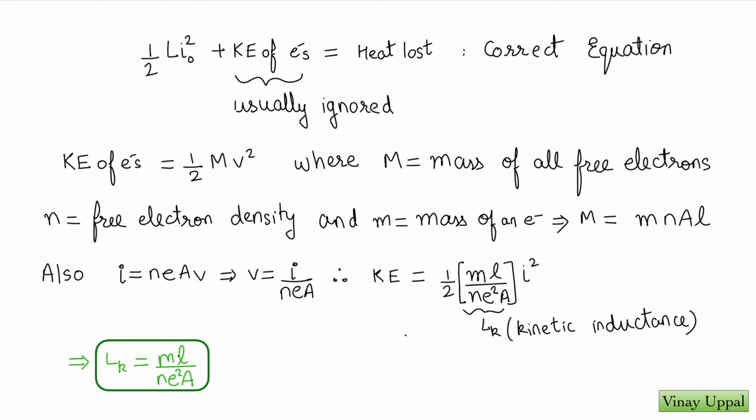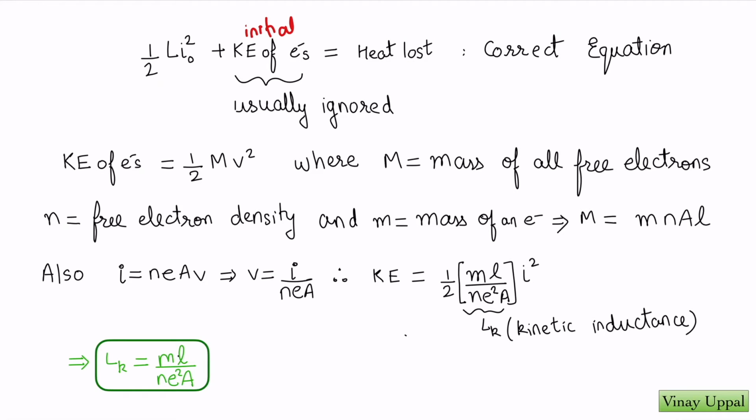In this situation, we should write half L I0 squared, the initial magnetic energy, the energy stored in the magnetic field, plus the initial kinetic energy of the electrons. All of that decreases to 0 as the current goes to 0 after a long time. So all of that gets converted to heat, and this is the correct equation.